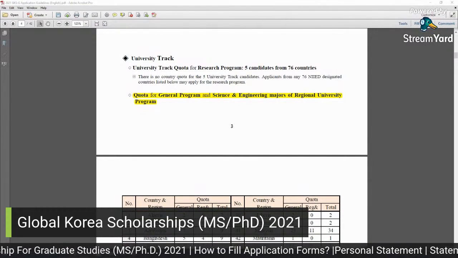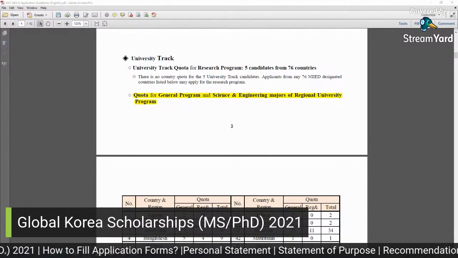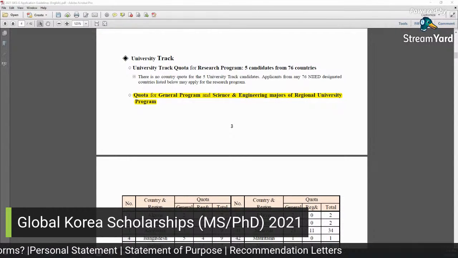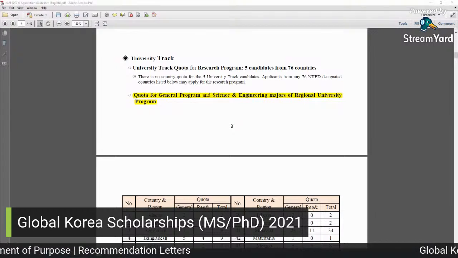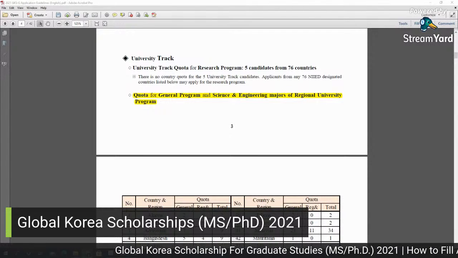Yes, you can contact professors, because at the end of the day your application form is going to the department where you want to study, and those professors or the committee from each department will select or at least recommend candidates to the university.